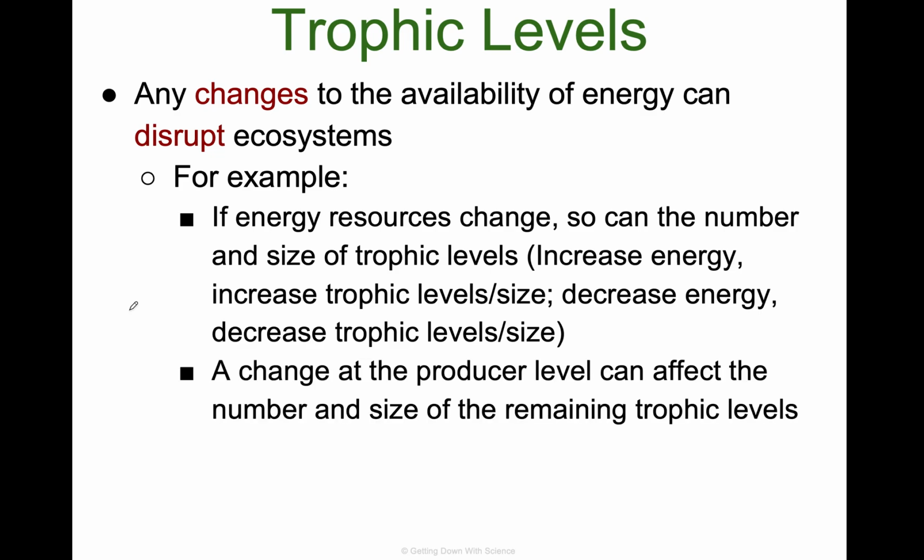A change at the producer level, just as I was saying, can affect the number and size of the remaining trophic levels. So if we have an overgrowth or an undergrowth of particular primary producers, then everything's going to get out of whack.